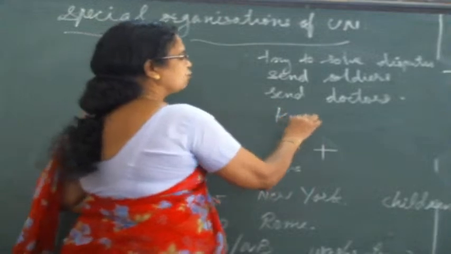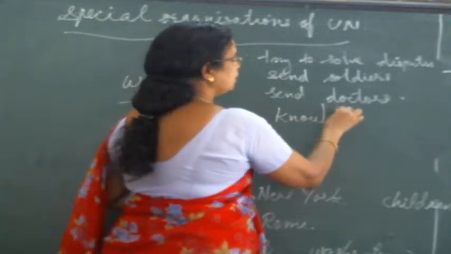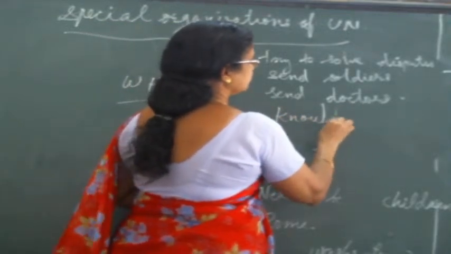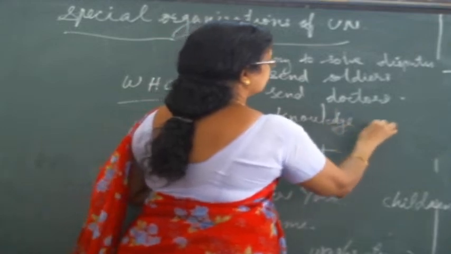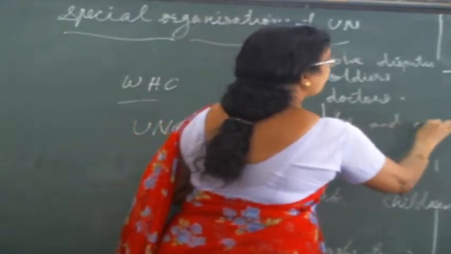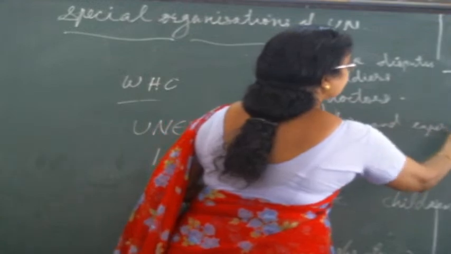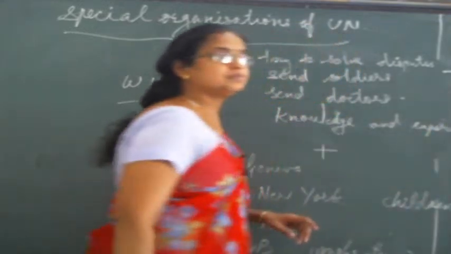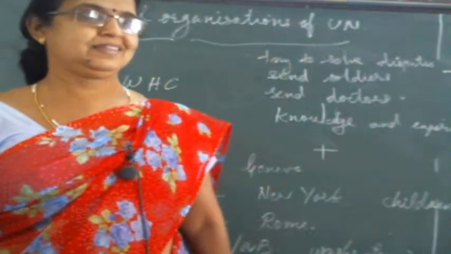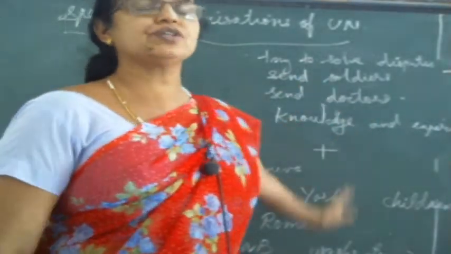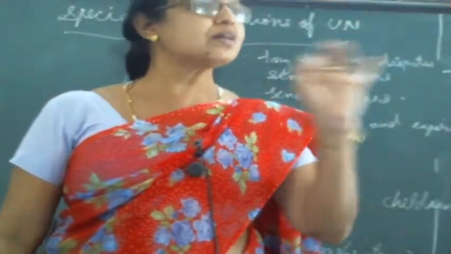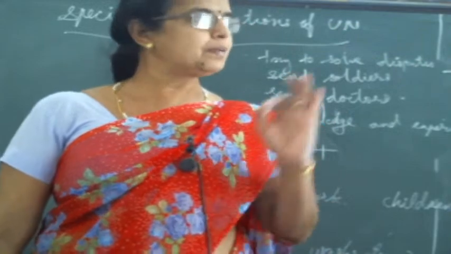Many Indians are working in different fields of UN. So their knowledge and experience, we know, wherever you go, you can see Indians. And in UN different sections also a lot of scholars are there, Indian people, very bright scholars.